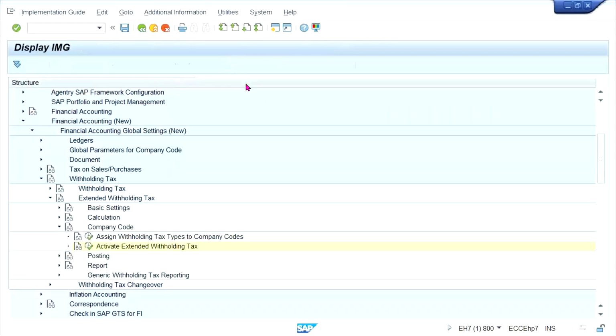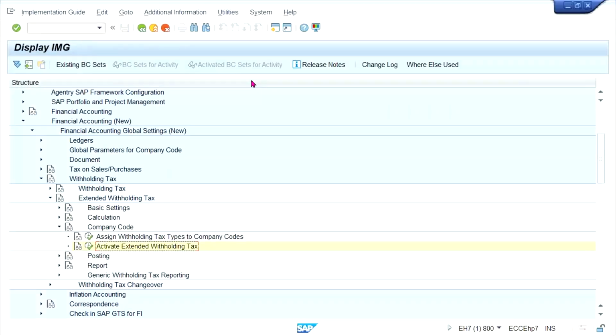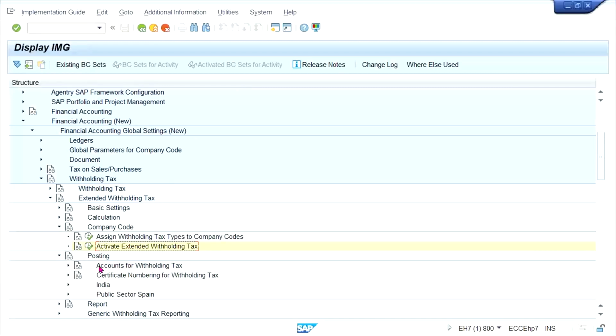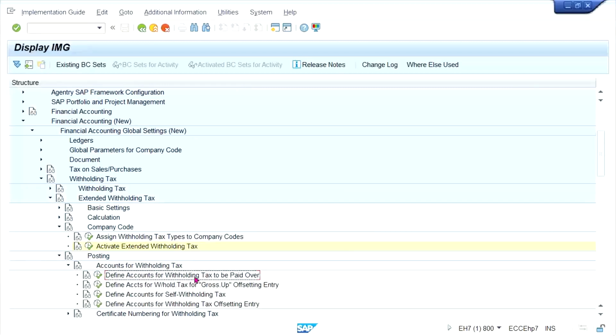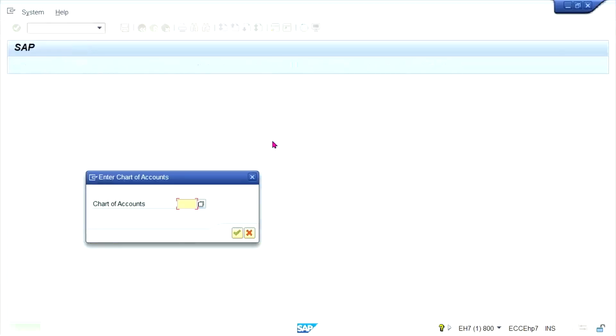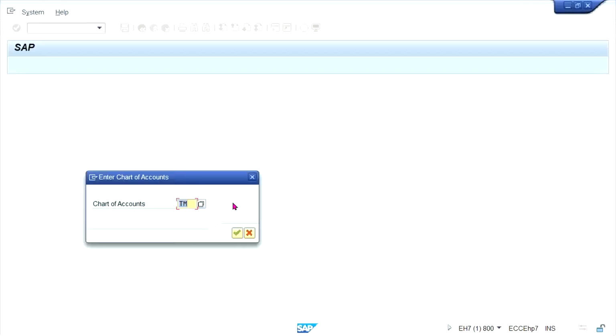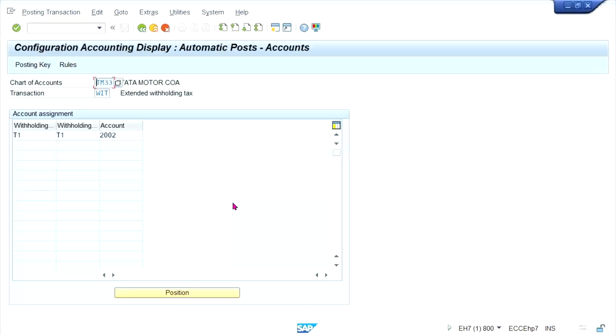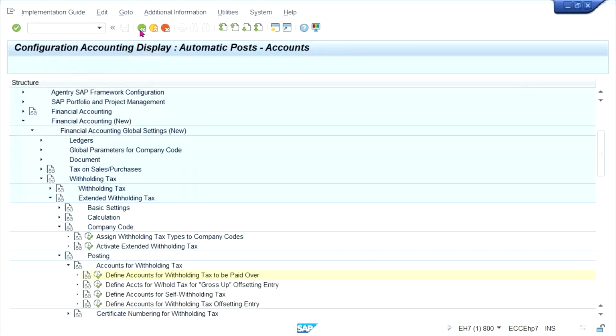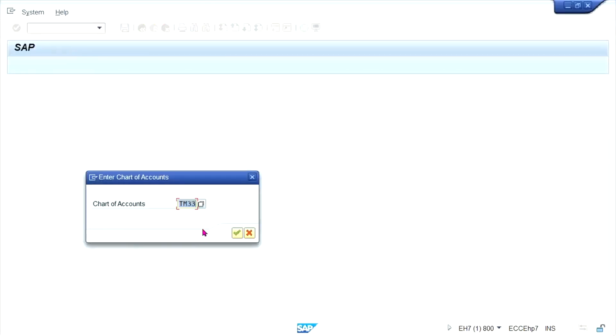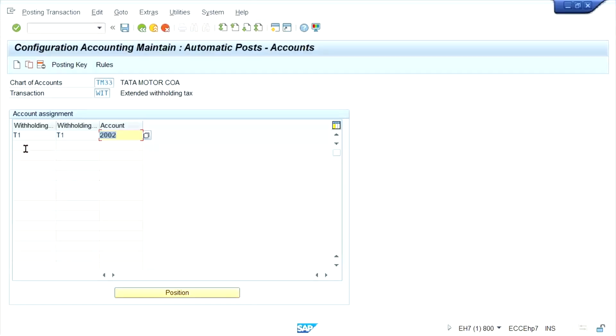Okay, now what next, guys? The next one is the GL account, right? The GL account we have already created. That GL account itself we are going to assign. Withholding tax to be paid over, blocked by particular person. T33.